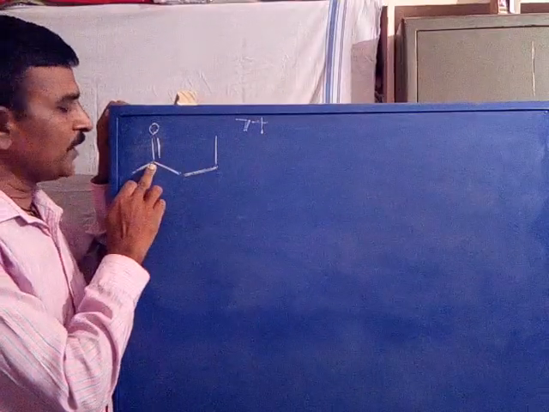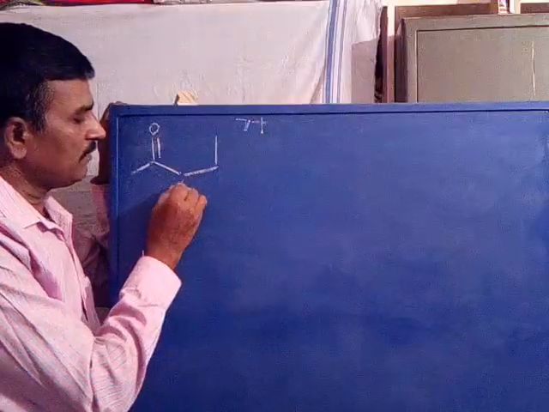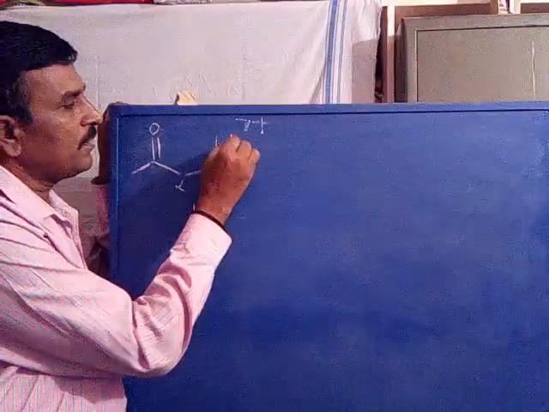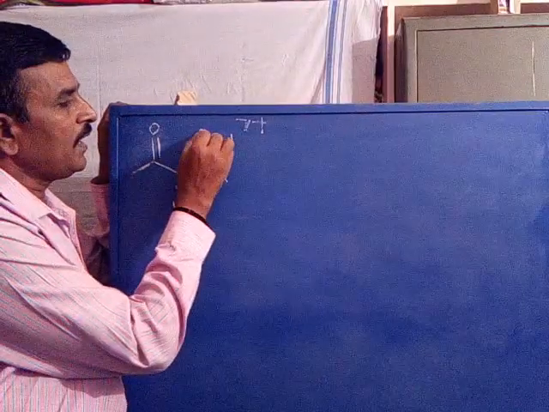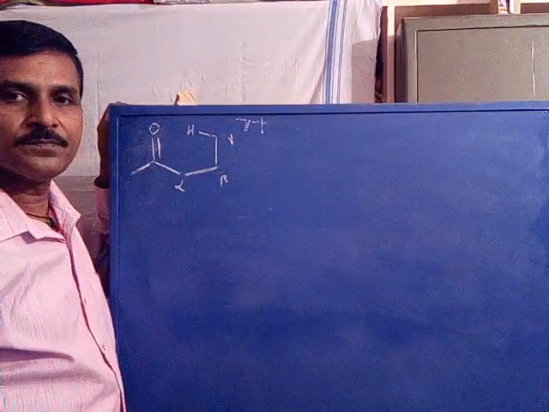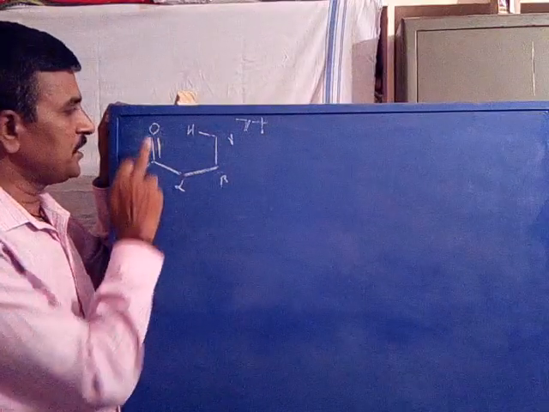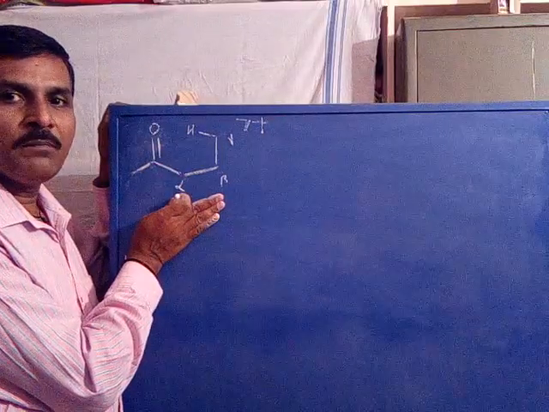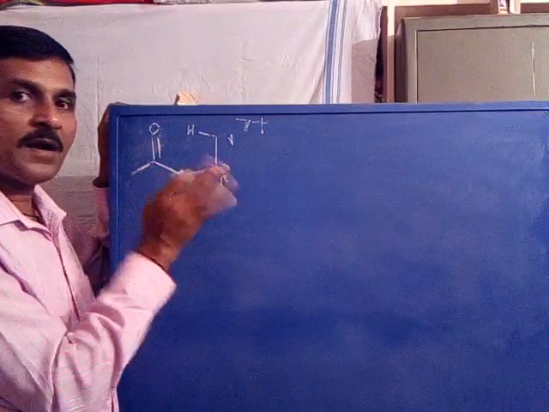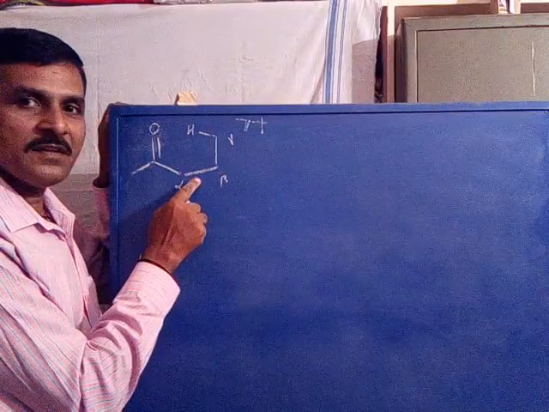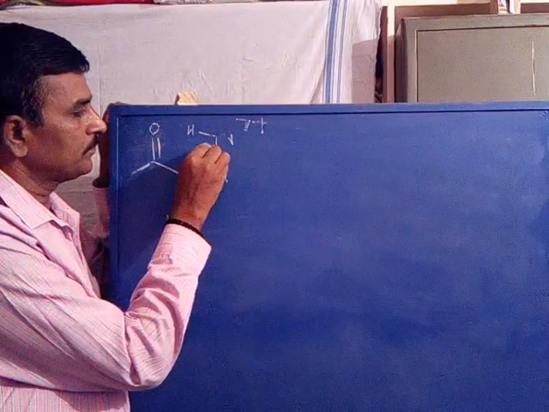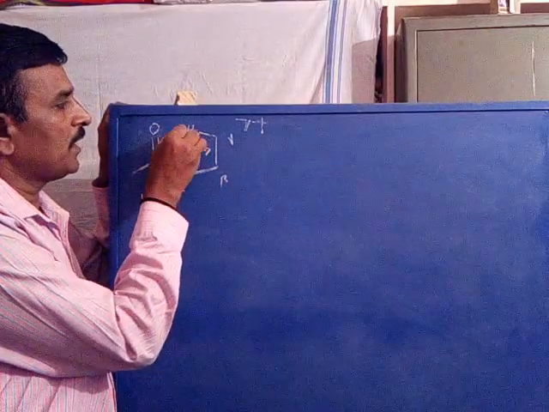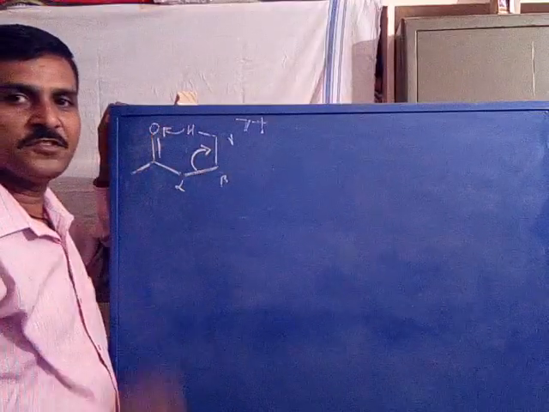With respect to the carbonyl group, this carbon is alpha, this carbon is beta, this carbon is gamma, where it consists of hydrogens. Now, a molecule consisting of an unsaturated system and also a gamma hydrogen will undergo McLafferty rearrangement. According to our definition, it is the cleavage of the beta bond and the transfer of gamma hydrogen to an unsaturated system.